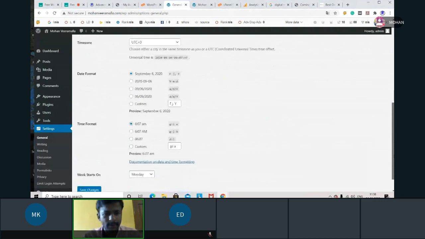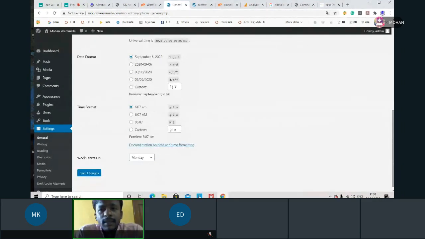Now, depending, for example, think that you are going to create an e-commerce website. Then your e-commerce business will have a particular address. That address will be a hub, the main source of the business. According to that, you have to select the time format. In India, we'll be selecting Kolkata as the time format. If I go to some other country, there may be some other time format, so depending upon that you have to select.